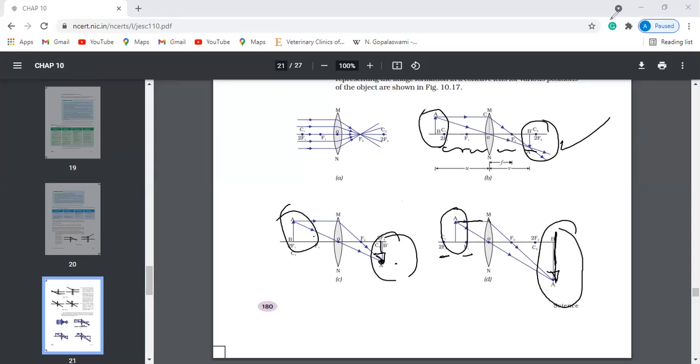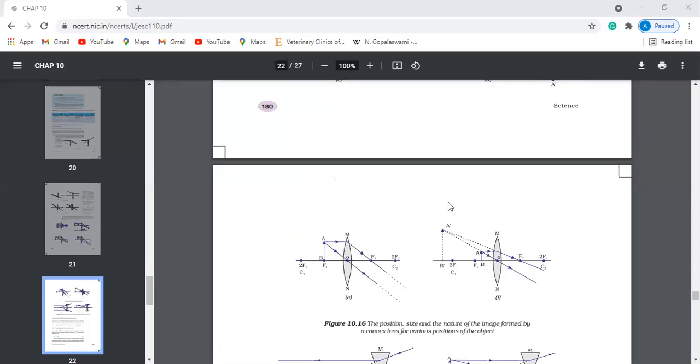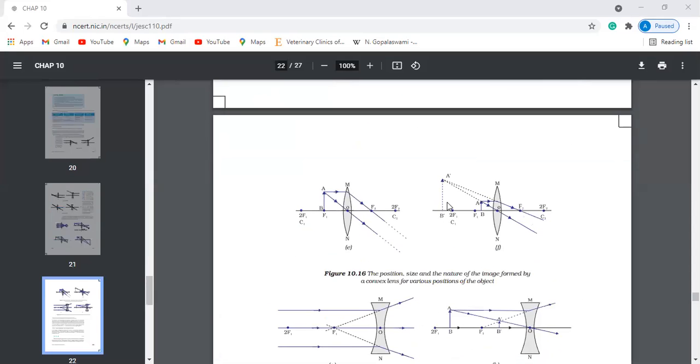Okay. Now the last, there are two more options. One, you are keeping the candle at f1, and you will have two light rays going like this. If you use a scale and draw it correctly, you will get exact parallel lines. So these two lines will never meet each other. Okay, next, you are keeping it between f1 and the center of the lens.